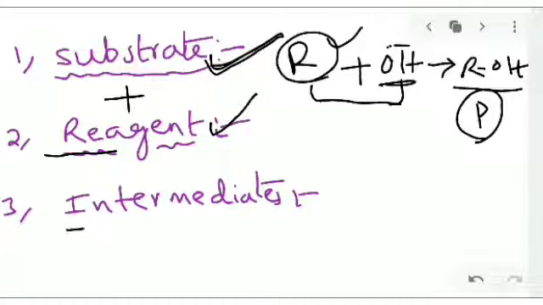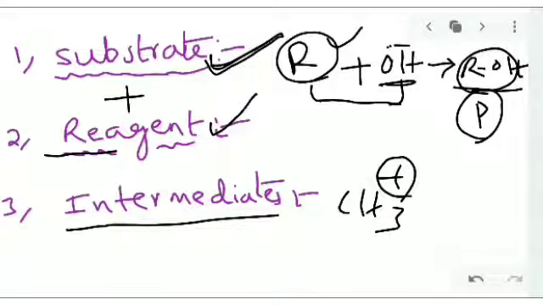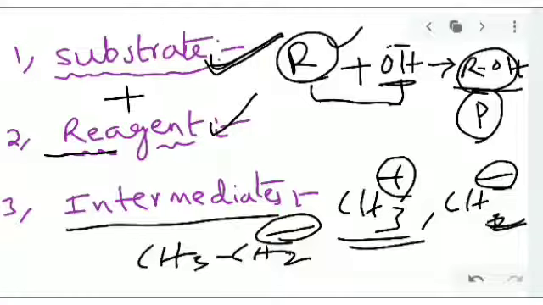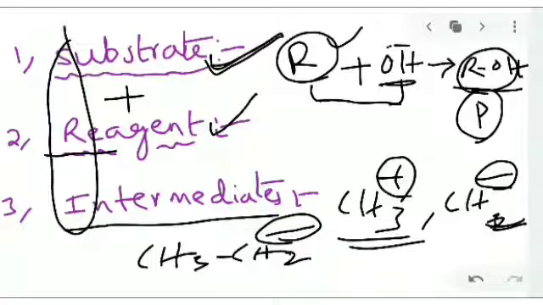Intermediates are common. They are formed in the middle, that is, before formation of the product. For example, a methyl carbocation or carbanion, or CH3CH2, an ethyl carbocation or propyl carbocation will be formed. These are examples of intermediates. These are the basic words for understanding SRI: substrate, reagent and intermediates.